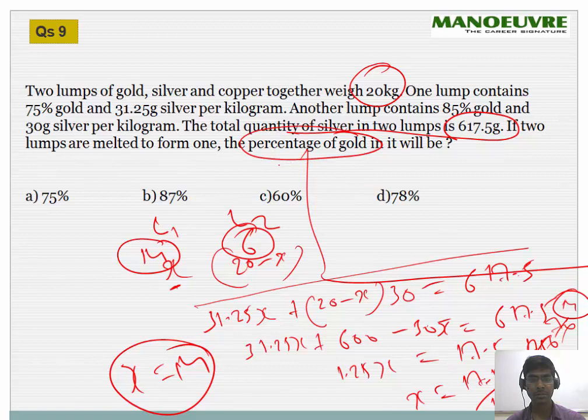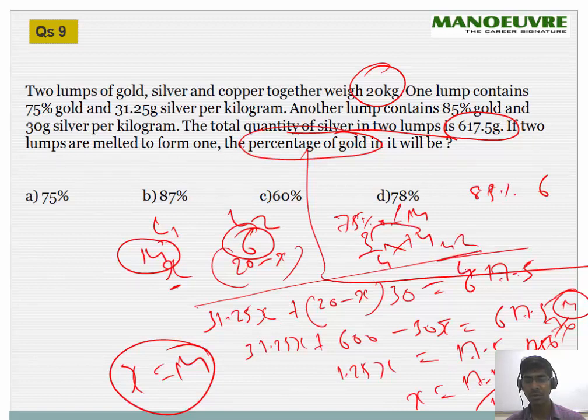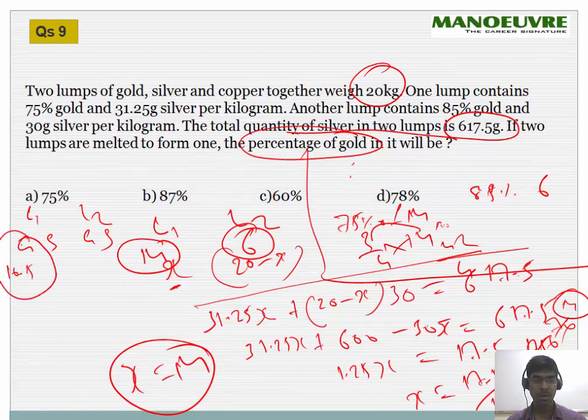Percentage of gold, which means 75% of 14 and 85% of 6. 75% is nothing but 3/4 of 14. 14 threes are 42 divided by 4, which is 10.5. So this will be the gold in lump 1. So there is lump 1, there is lump 2, with gold and silver. This 10.5 is the gold.